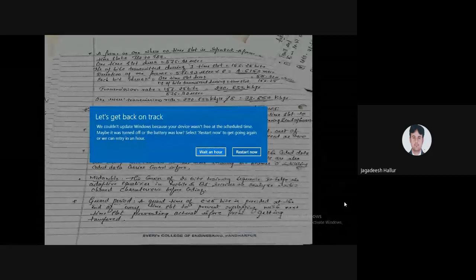So this is the concept of the frame structure of GSM. From an MCQ point of view, you have to write this down, it is very important. One frame has a total of 8 time slots, from 0 to 7, and the time required is 4.615 milliseconds.